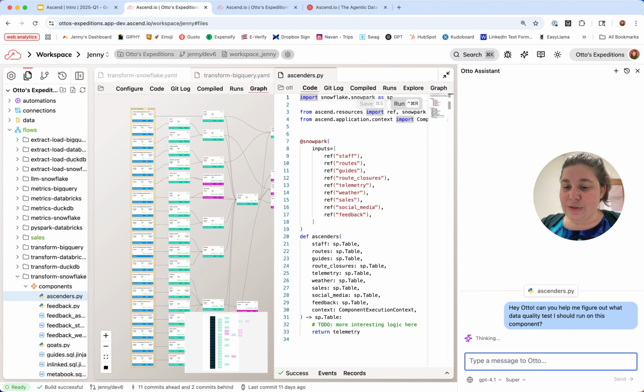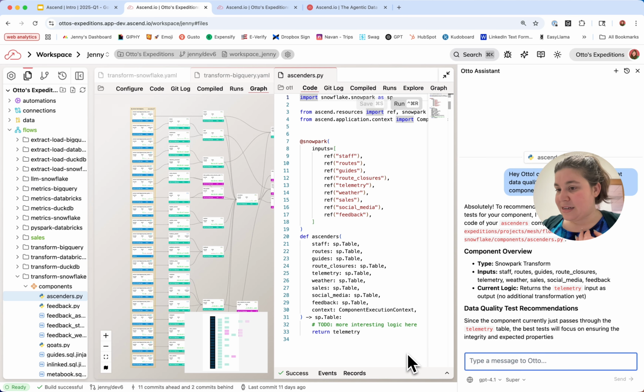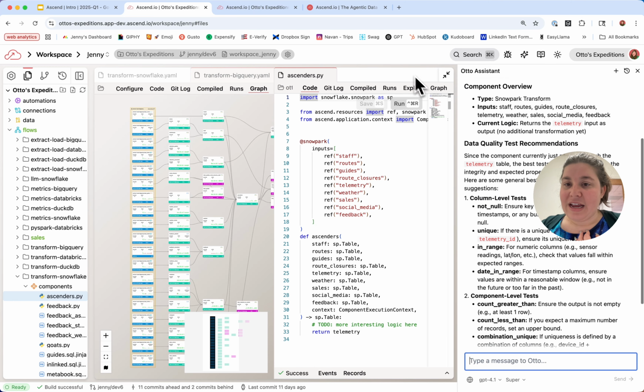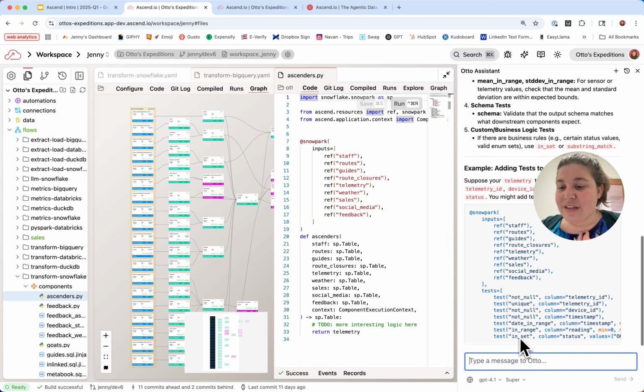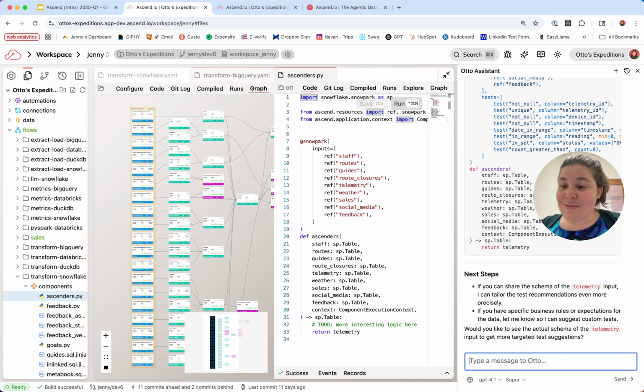What Otto's going to do is think about it. Otto has access to the same metadata that I have. And so Otto can look at the underlying data in the table and the schema and suggest all of these data quality tests based on his understanding, the same understanding I would have of this component.